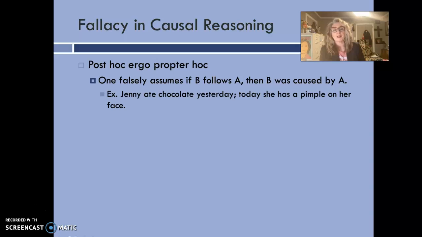So an example of this: Jenny ate the chocolate yesterday. Today she has a pimple on her face. So the pimple was caused by eating chocolate. People do this all the time, right? If B follows A.